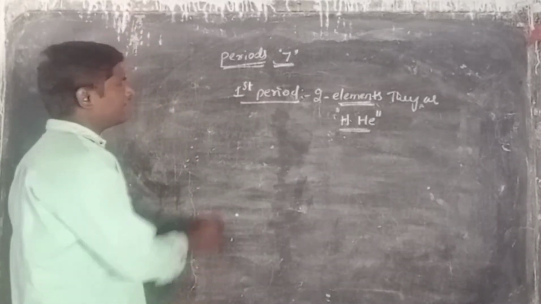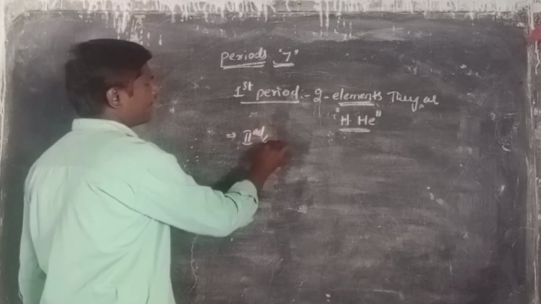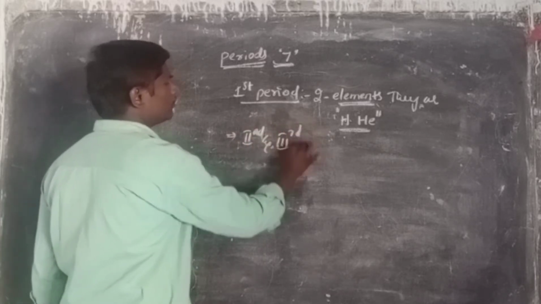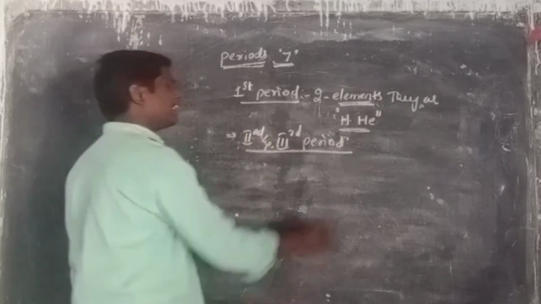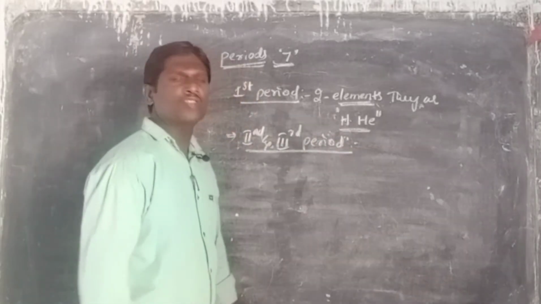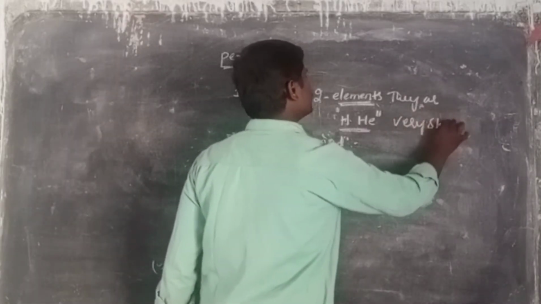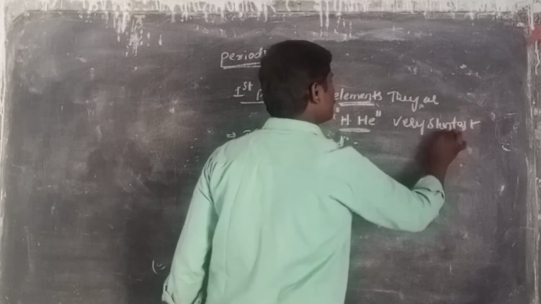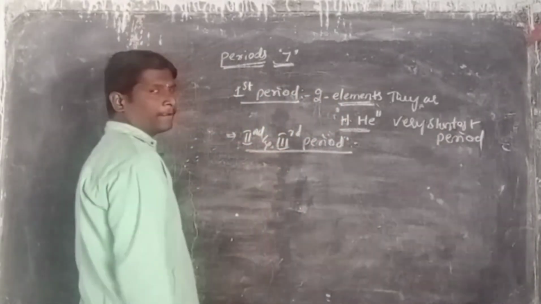Now another one, the second and third periods. The second and third periods are called the shortest periods.